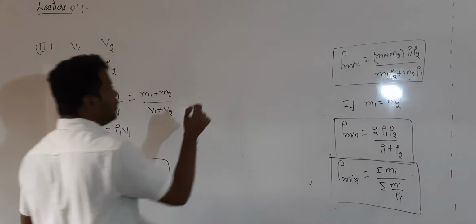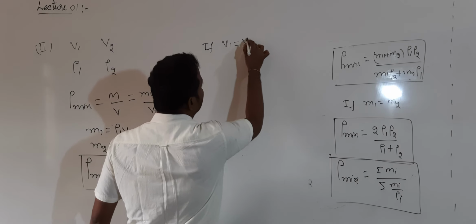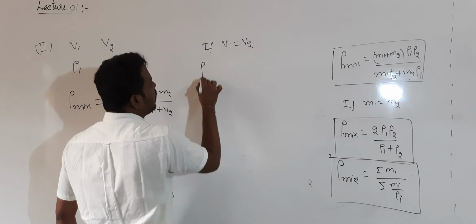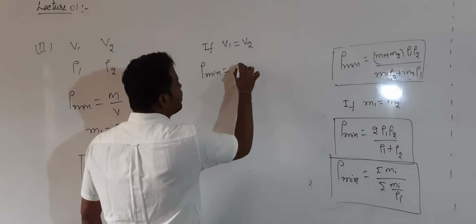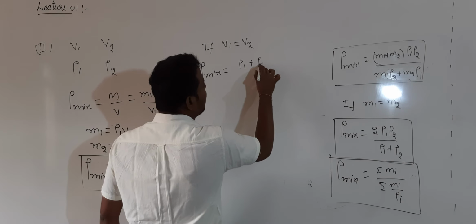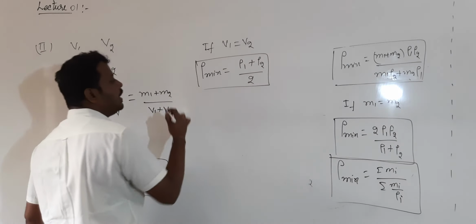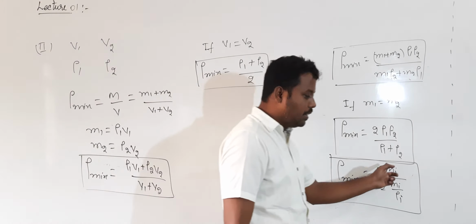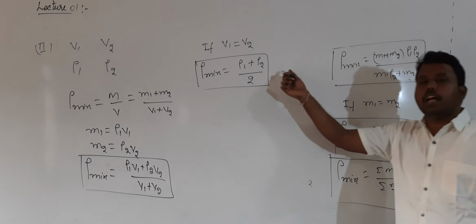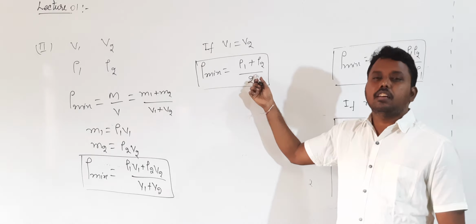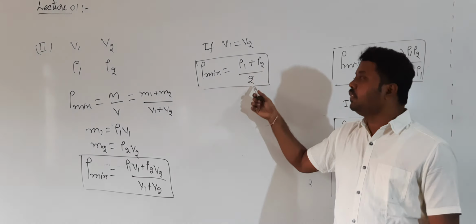Then if V1 is equal to V2, meaning the volumes are same, what formula will we get for rho mix? Rho mix will be given by rho 1 plus rho 2 divided by 2. Is this called harmonic mean or arithmetic mean? Arithmetic mean. Last time we got a harmonic mean. Now we are getting arithmetic mean. So the density of the mixture of fluid will be equal to the arithmetic mean of the densities of the individual fluids.